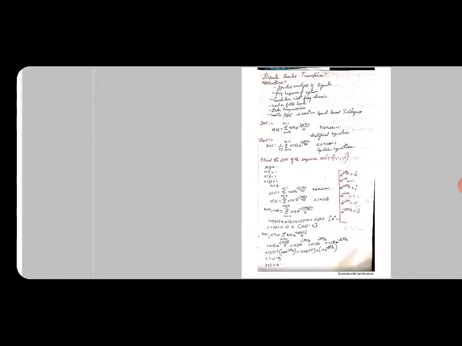Okay, consider the recursive system in which y of n is equal to x of n plus a into y of n minus 1. Here a into y of n minus 1 is the previous value, so the output depends on the previous value. But in the case of the non-recursive system, y of n is equal to 2 into x of n plus 3 into x of n minus 1 plus 4 into x of n minus 2. Here it depends only on the x values, which are the input values. So the first system is said to be a recursive system. Okay,